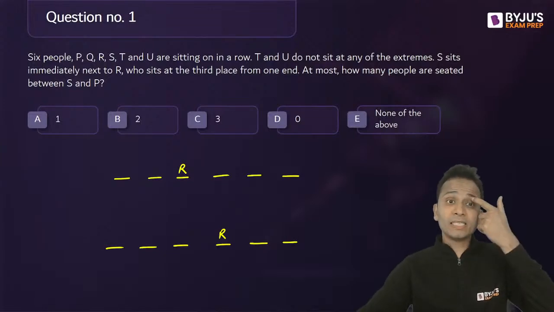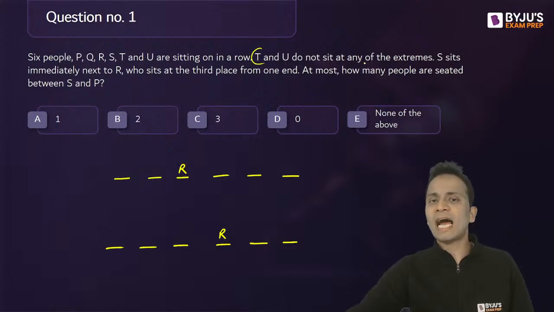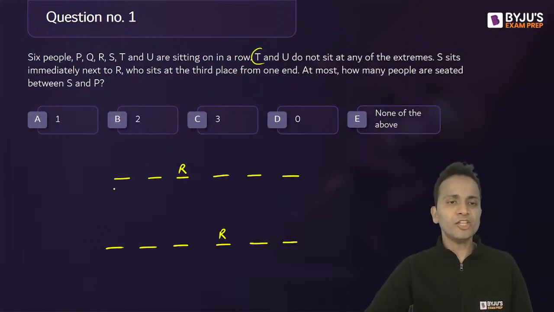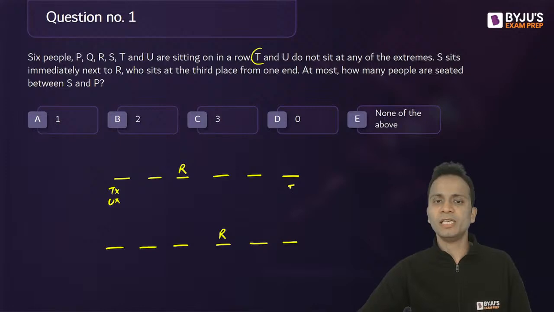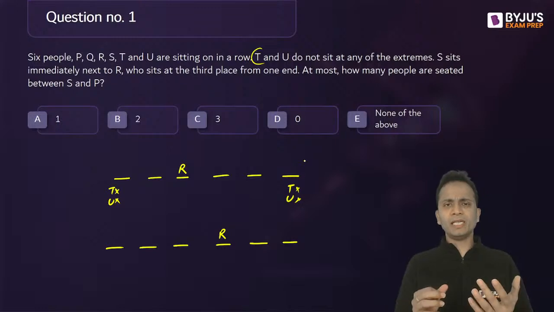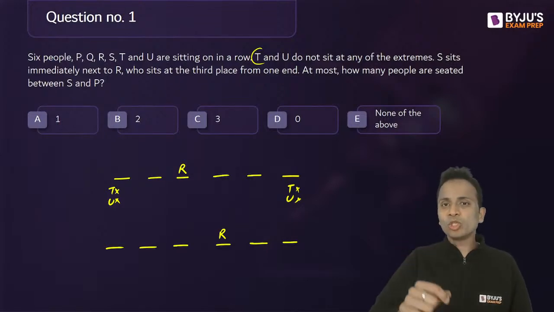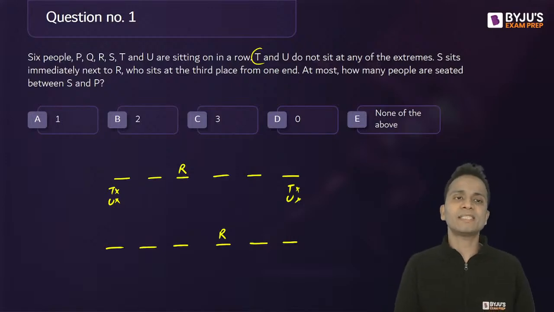Okay, so R sits third place from one of the ends, right? Now S sits immediate next to R. Now, T and U do not sit at any of the extremes. So T and U cannot sit at the extremes. T cannot sit here, U cannot sit here. Similarly, T or U cannot sit here. Now, what do you have to find out? Since these directions are not giving us any unique arrangement, what you have to find out here is at most how many people are seated between S and P.